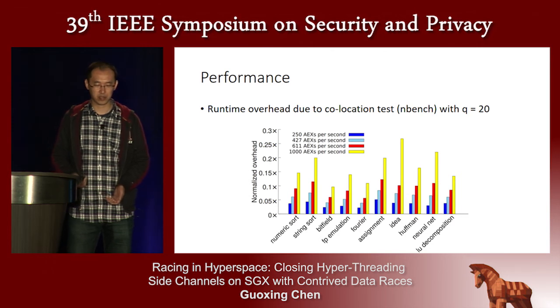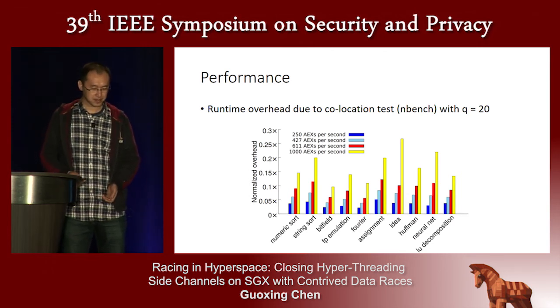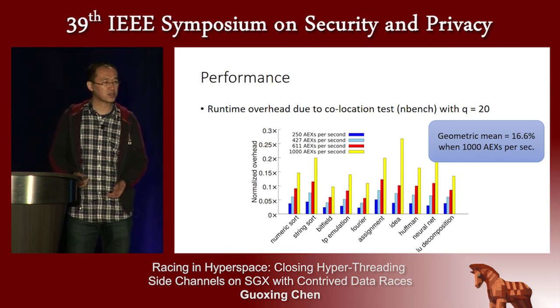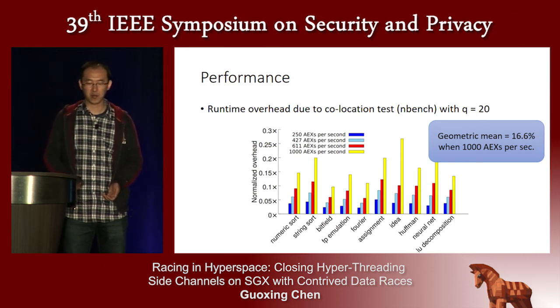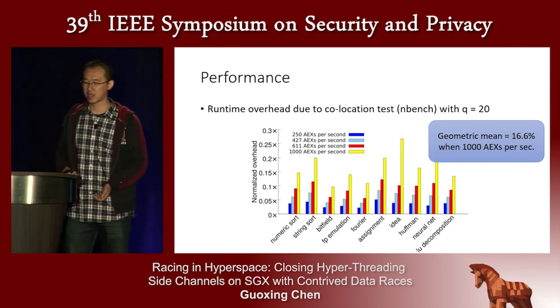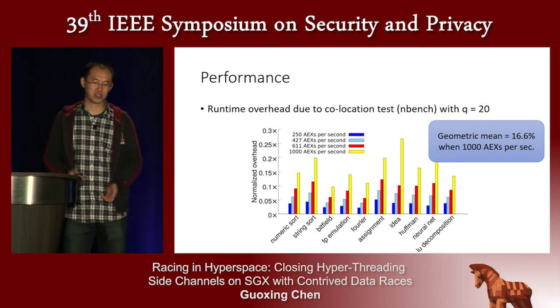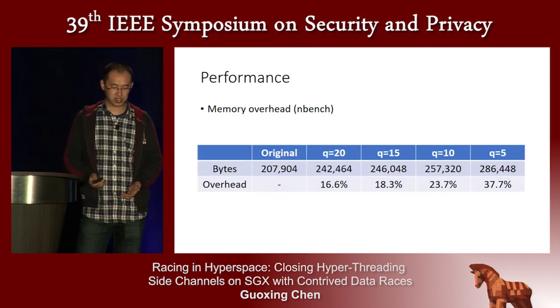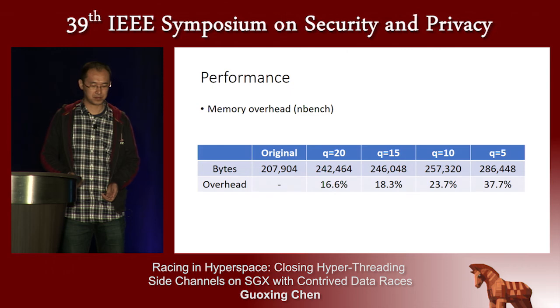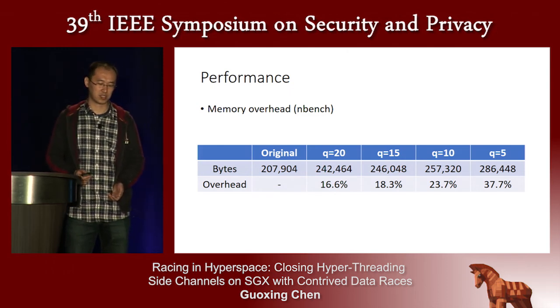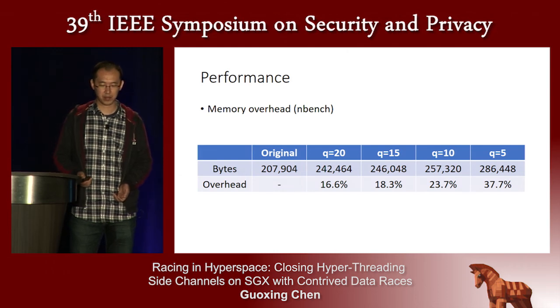Next is the runtime overhead due to the collocation test. We fixed Q to 20, and we can see from the figure that the overhead is almost linear with regard to the frequency of AEX. Particularly when 1,000 AEX occur per second, the geometric mean of the runtime overhead due to the collocation test is around 16.6%. This is the memory overhead. Under different values of Q, the memory overhead ranges from 16.6% to 37.7%.